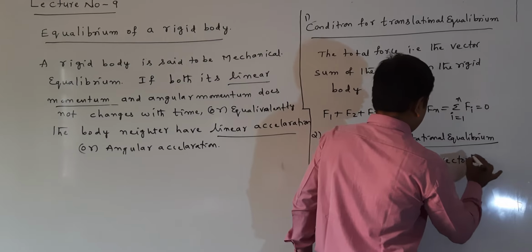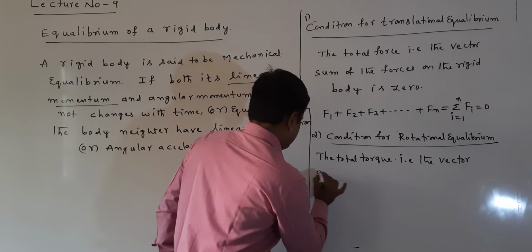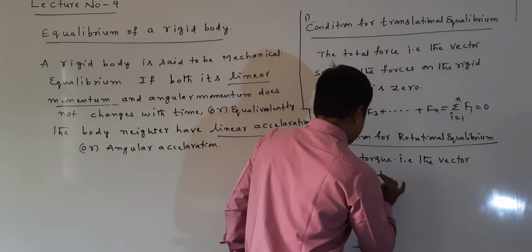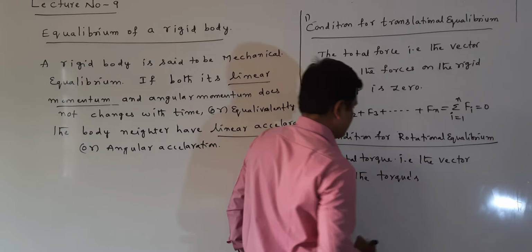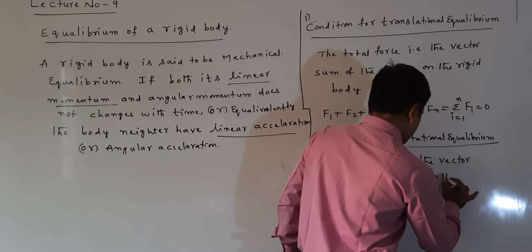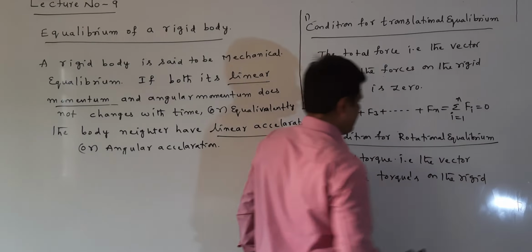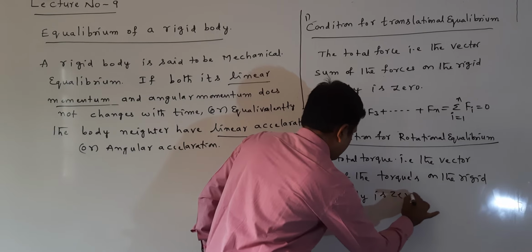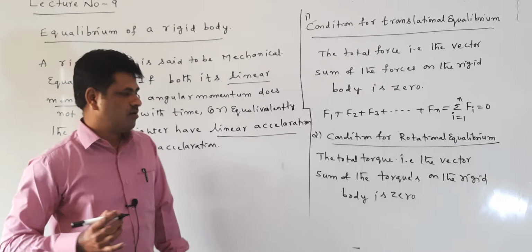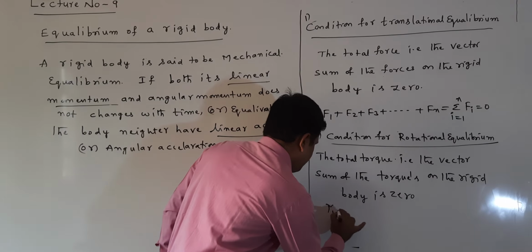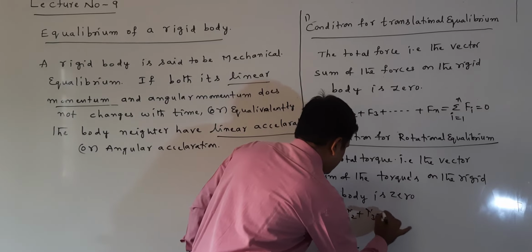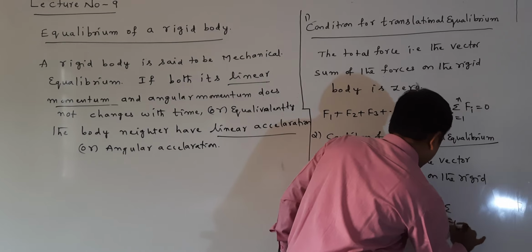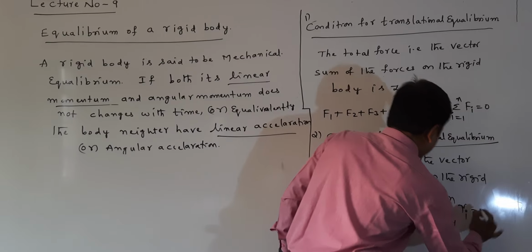or the vector sum of the torques on the rigid body is 0. What is the meaning of this one? Here tau 1 plus tau 2 plus tau 3 plus ... tau n is equal to sigma i equal to 1 to n tau i, equal to 0.